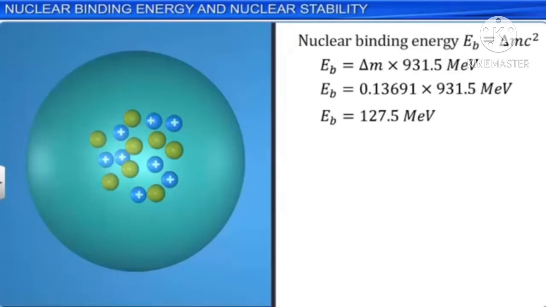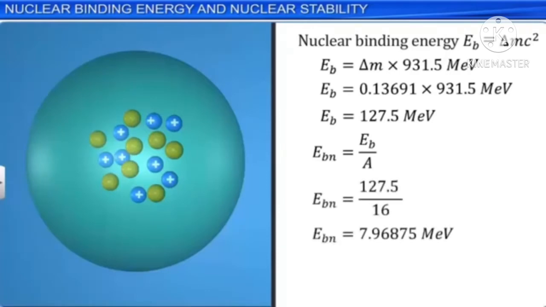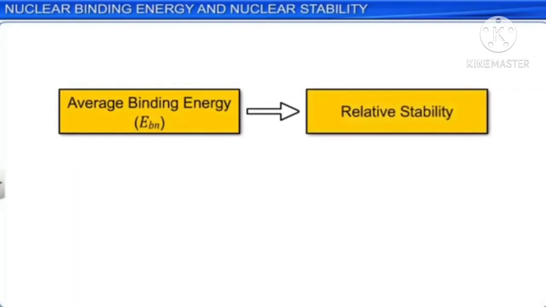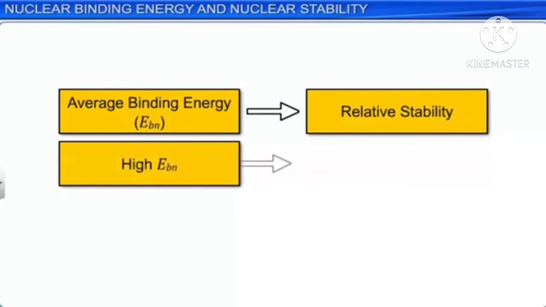EBN is equal to EB by A. Average binding energy is the energy required to remove a nucleon from the nucleus. For the oxygen nucleus, the average binding energy is equal to 7.96875 MeV per nucleon. Average binding energy of various nuclei indicates the relative stability of the nuclei. High average binding energy values indicate highly stable nuclei, while low average binding energy values indicate low stability for the nucleus.